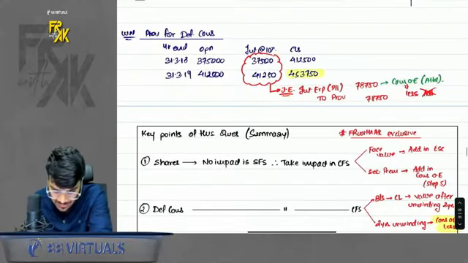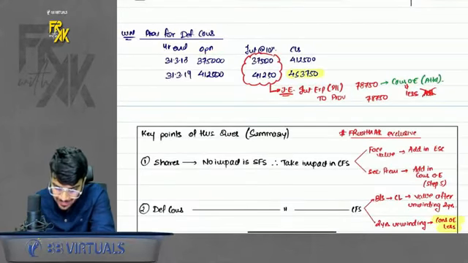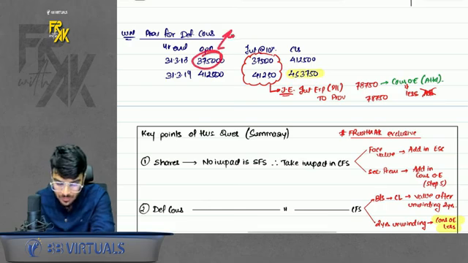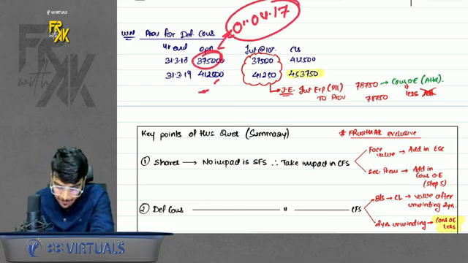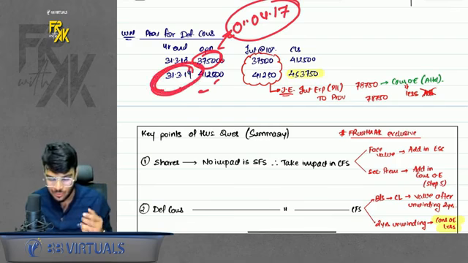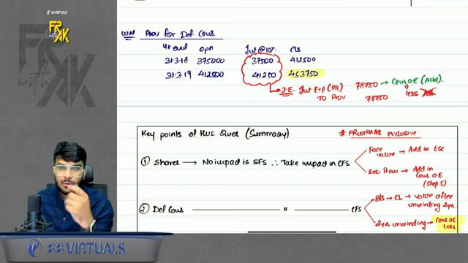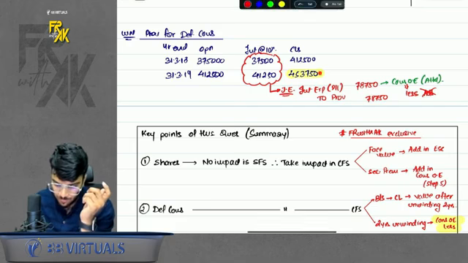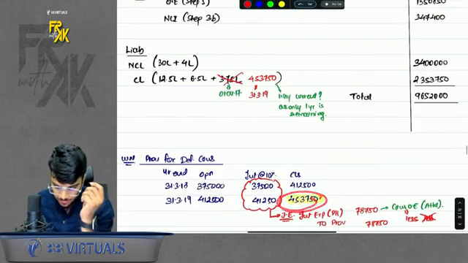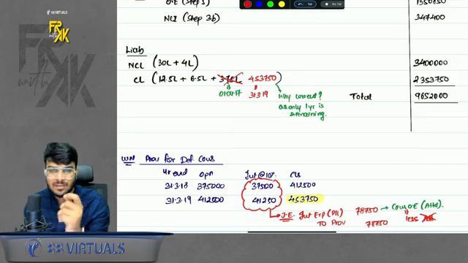Now, apart from this, there was also deferred consideration. Deferred consideration was 3,75,000. But you cannot take 3,75,000 value in deferred. Why? This value was as per 1,417. You know, in deferred consideration, we do unwinding. We are preparing the balance sheet on 31st March 19. So we also want the deferred of 31st March 19. So do the unwinding for 2 years. When you do the unwinding for 2 years, you get the value of 453,750. So in deferred, you will take the value of 453,750.